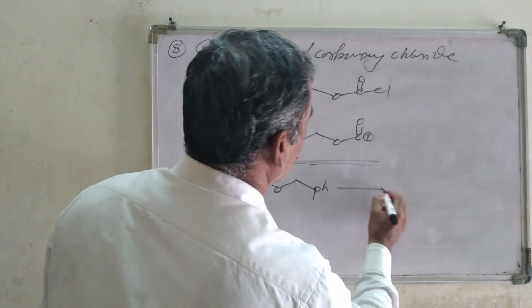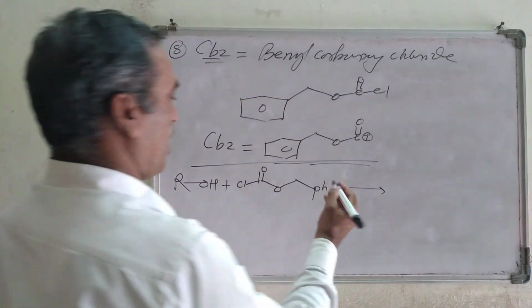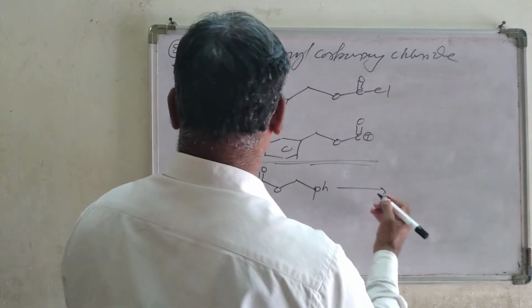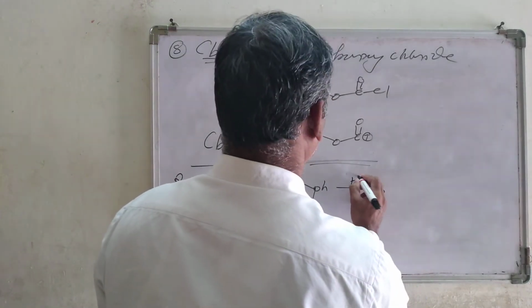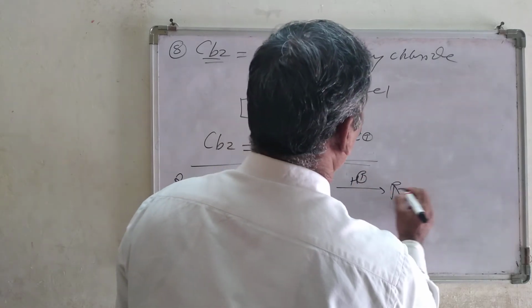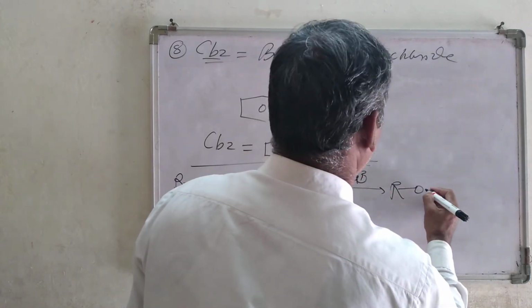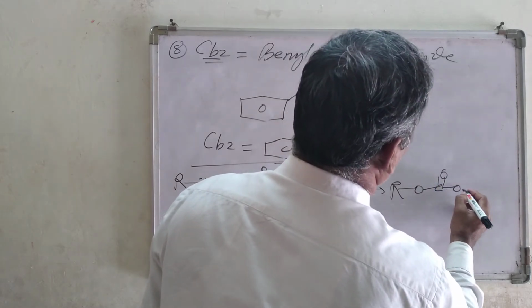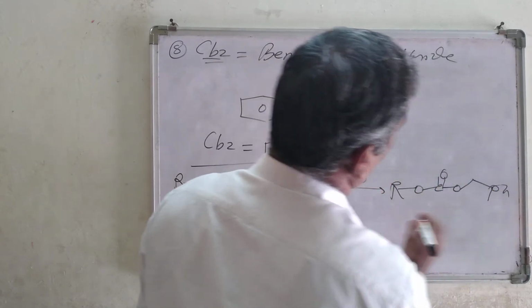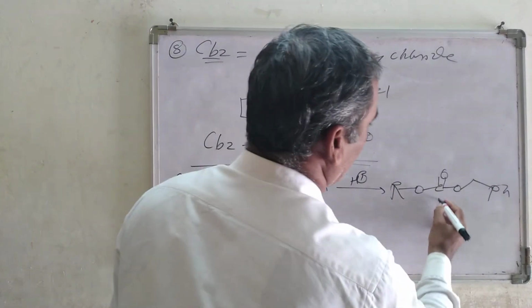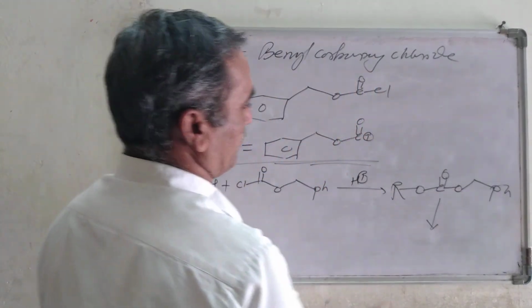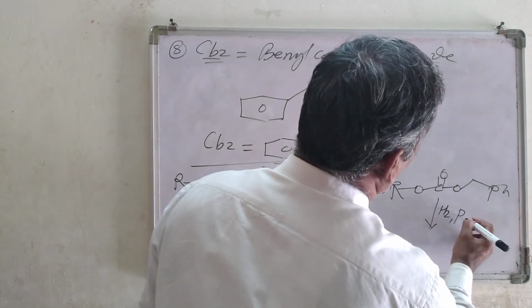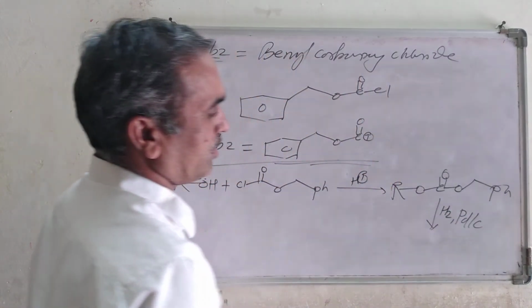And now, under the acidic condition, with the lone pair present over here, we are going to get R, then O, then C double bond O, and Ph. This is a protecting group, and now this is further treated with hydrogen, H2, palladium catalyst.